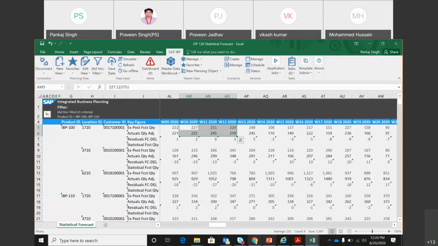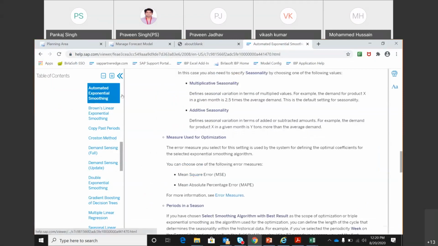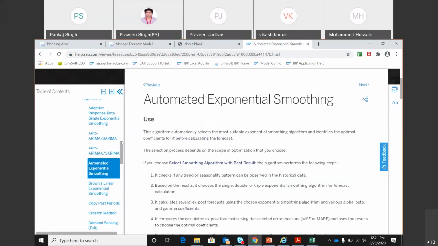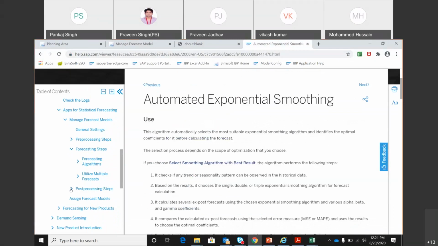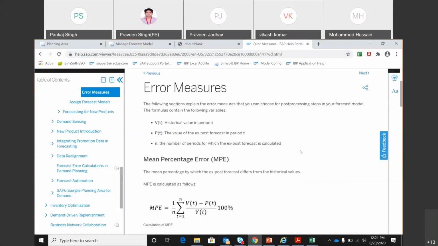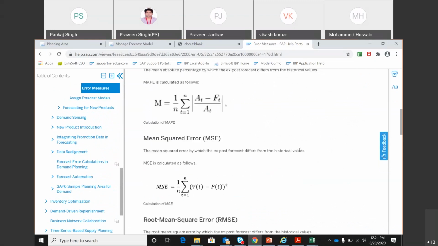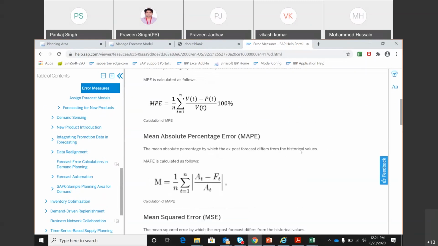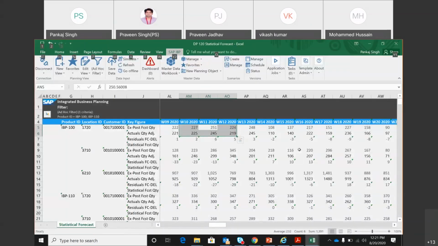Now, similar to anything else, you can come here to the help site, and you will find out how many errors there are, and what is the formula for calculating those errors. So I have tried for MAPE, but this is MPE, this is MAPE, and all these things are already here. So you'll understand how it is being calculated. Okay, so that is the purpose of exposed, and this is how it is used.